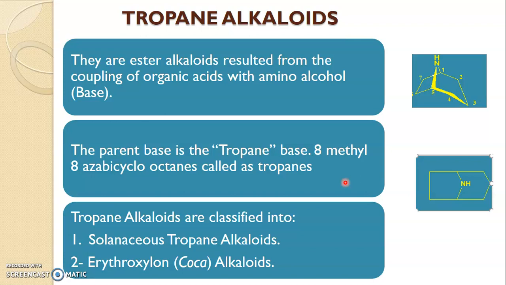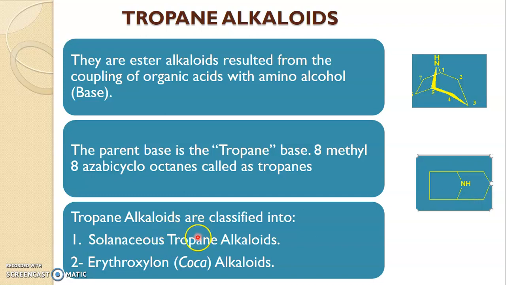Features of tropane alkaloids: these are the ester alkaloids. Ester alkaloids, so you should remember that it should have an alcohol and an acid. The parent base is called the tropane base. See here we have the tropane base. It is an 8-methyl 8-aza bicyclooctane.